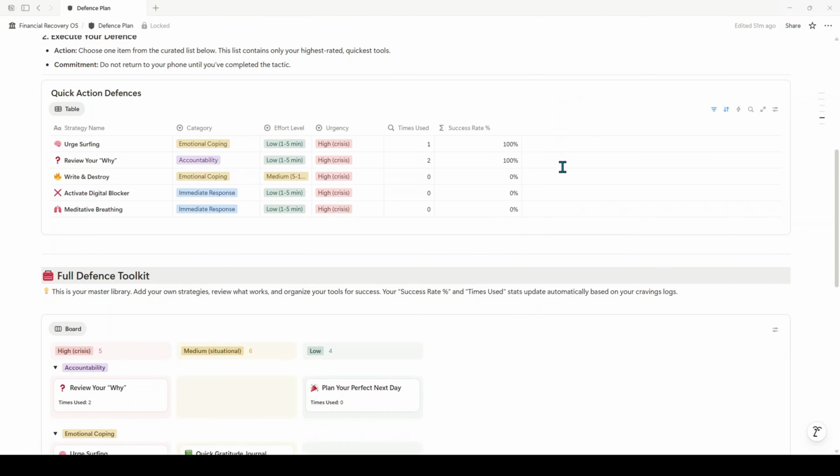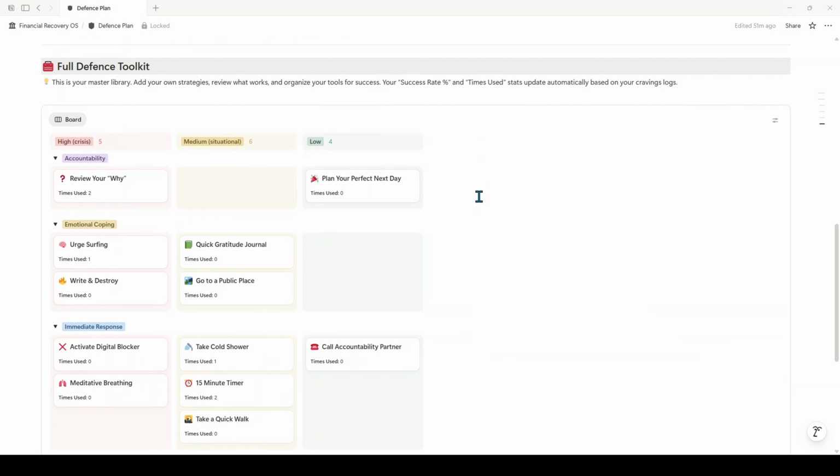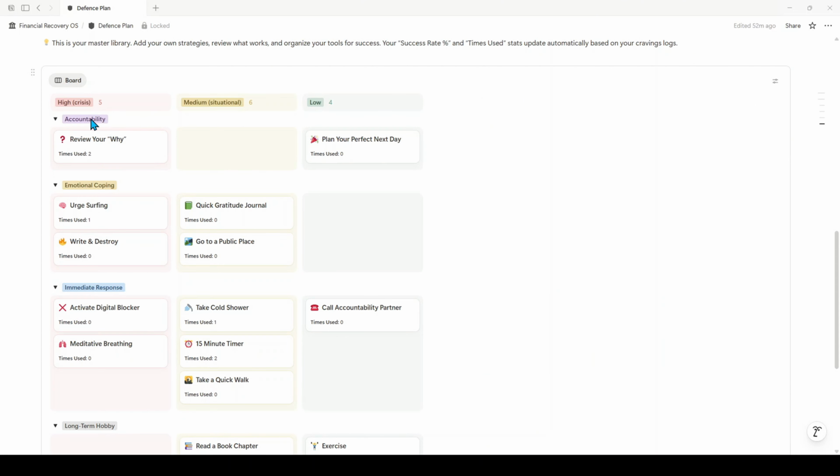And then this is the full defense kit. So this is organized by the urgency of the defense, meaning you're in a crisis versus it's a low urgency crisis or event. And then it also organizes them by the type of defense. So whether or not it's an accountability. So review your why is accountability based. And then down here, there's emotional coping. So urge surfing, gratitude journal, and so on and so forth.